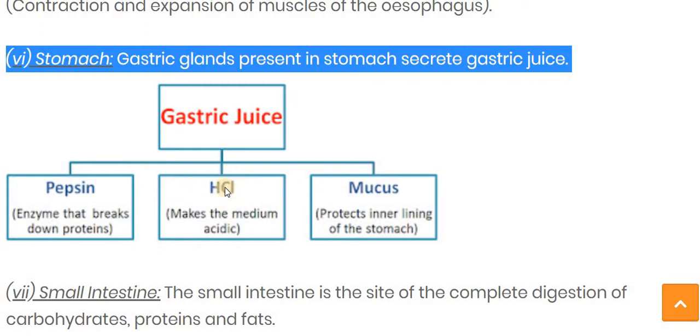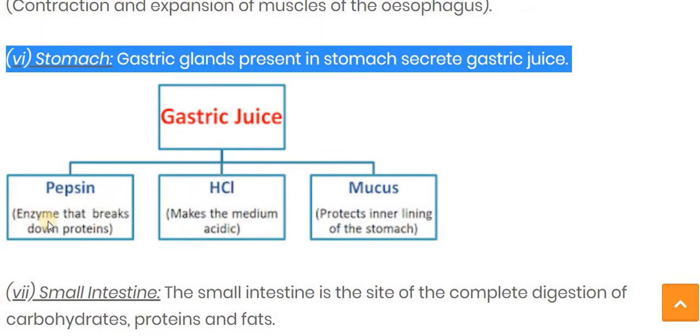First of all, whenever the food enters into the stomach, the mucus is secreted which protects the outer layer of the stomach, and then after that the dilute acid is secreted. This dilute acid's function is to kill the germs and bacteria, as well as to help create the acidic medium. Whenever the acidic medium is created inside the stomach, it helps to activate pepsin. Now what is pepsin? Pepsin is an enzyme that only activates in acidic condition. That acidic condition is provided by the HCl.